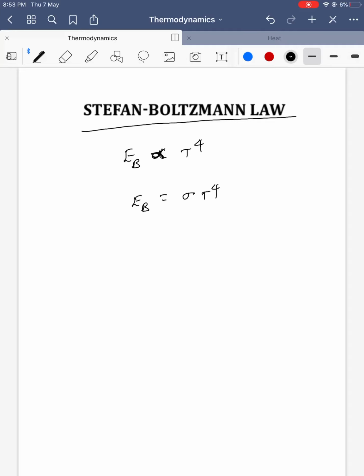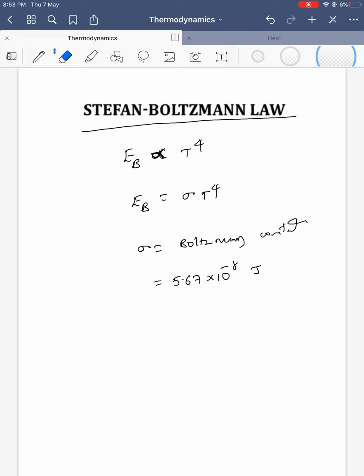Sigma is called the Stefan Boltzmann constant. The value of sigma is 5.67 into 10 power minus 8 joules per... See, what is E_B? E_B is nothing but energy per unit time per unit area. Energy per unit time I can write as Q, and energy per unit time as H.